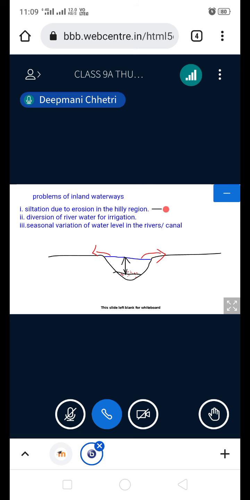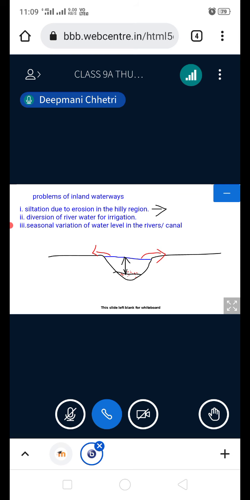There's a port that is facing the problem of siltation. You can make a note of it also: Kolkata port. I have told you in the last class that Kolkata port is a riverine port. You know what a riverine port is? A riverine port is a port that is located along the bank of a river. All are clear with this?